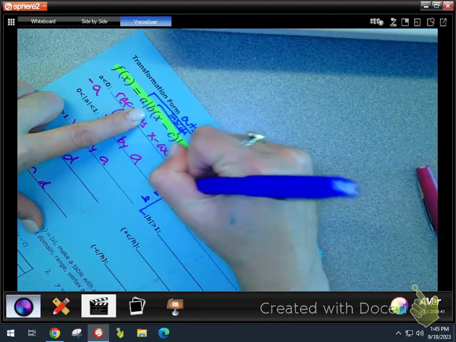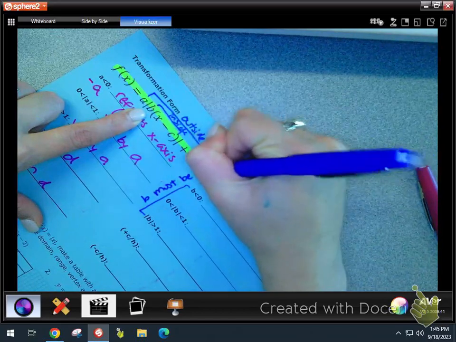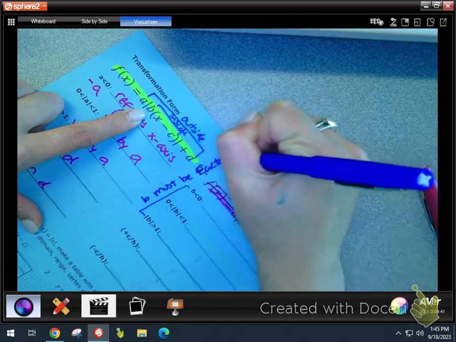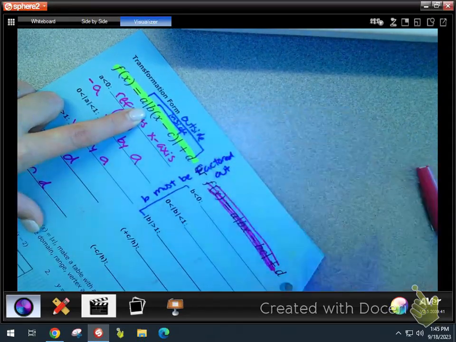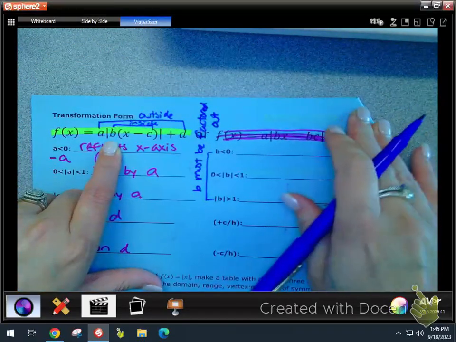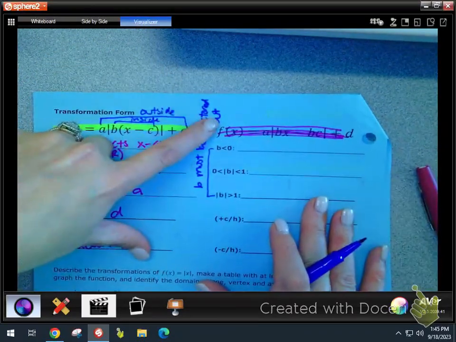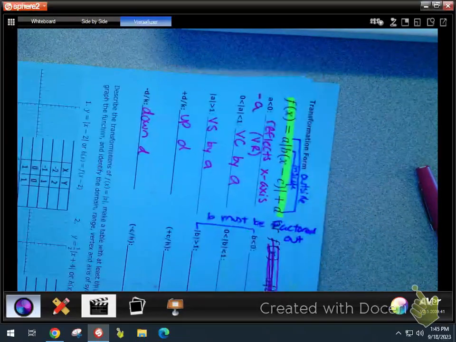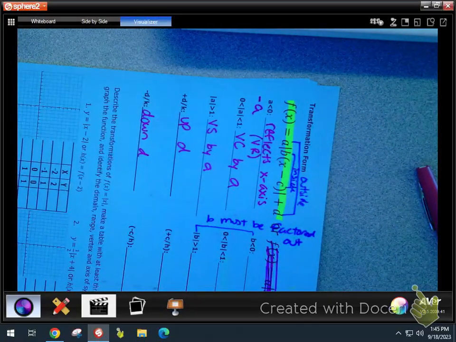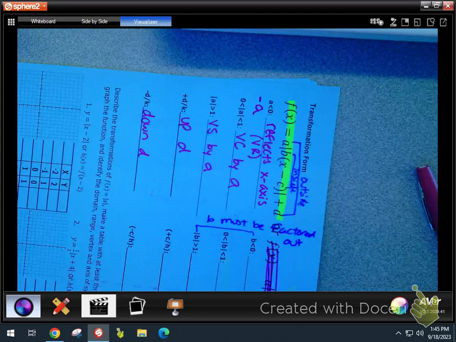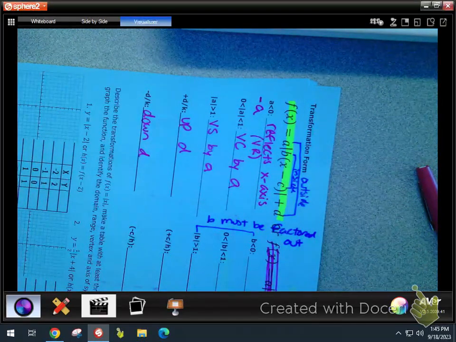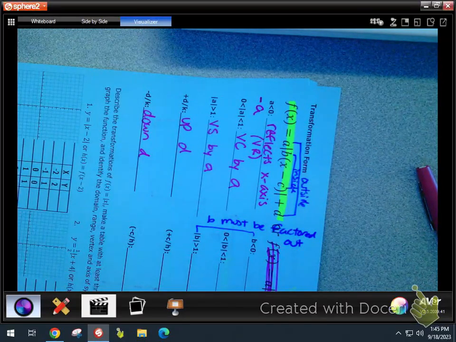B must be factored out. I'll turn it sideways in case you can't see. Factored out. It's like undistributed. We're going to divide it out. If it's not like that, we have to fix it first. And that has to be step one. It is very important. You're going to get the rest of the stuff wrong if you don't do that.